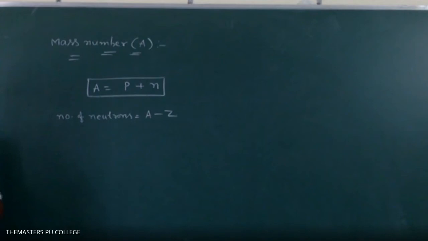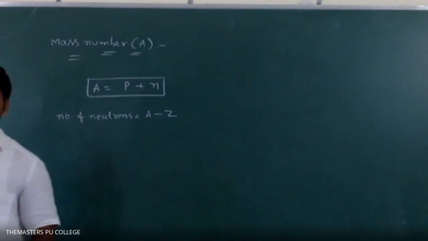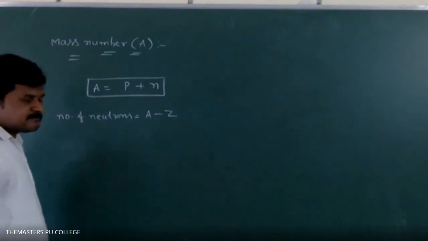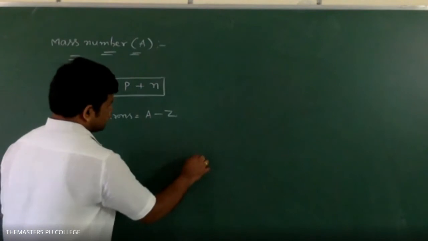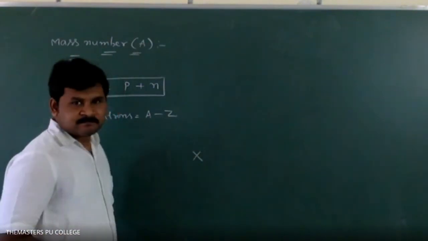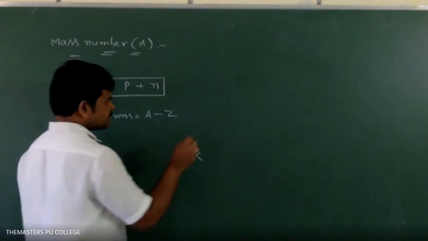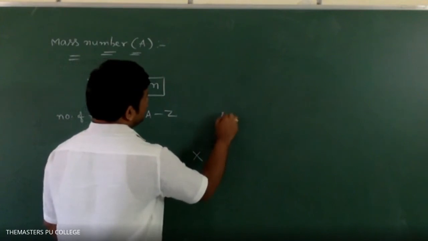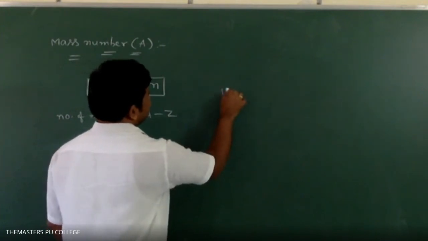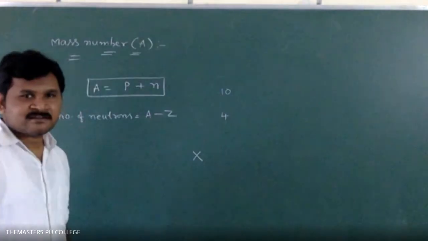Next one. How to represent the atom? So please remember, X is an atom. Its atomic number is 4, mass number is 10. How to write this 4 and 10, students? Sir, 4 is subscript, 10 is superscript.